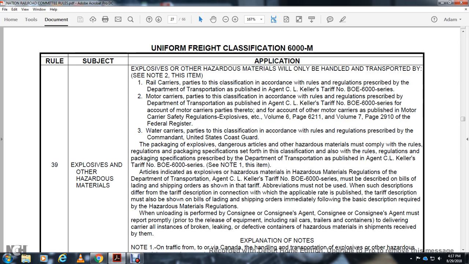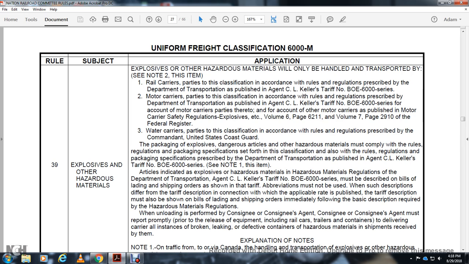Water carriers party to the classification according to the rules and regulations prescribed by the Commandant, United States Coast Guard. The packaging of dangerous articles and other hazardous material must comply with the rules, regulations, and packaging specifications set forth in the classification, and all rules, regulations, and packaging specifications prescribed by the Department of Transportation, published by Agent Keller, tariff numbers BOE 6000 series. Note 1: articles indicated in the explosive hazardous material regulations of the Department of Transportation, Agent Keller, tariff number BOE 6000 series, must be described in the bill of lading or shipping order as shown in the tariff. Abbreviations must not be used in such a description. Refer to the tariff description in connection with the applicable rate published.